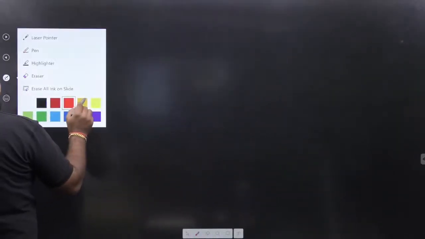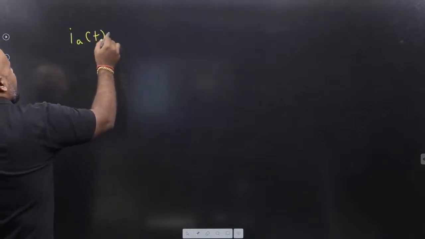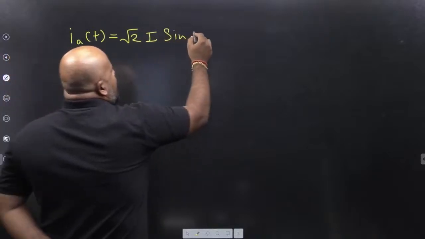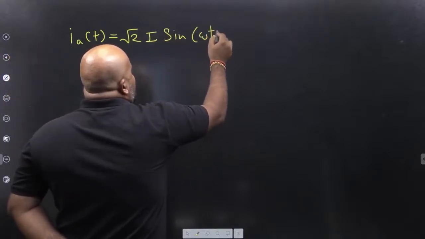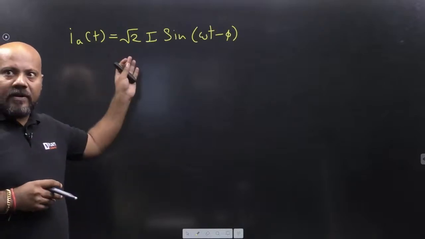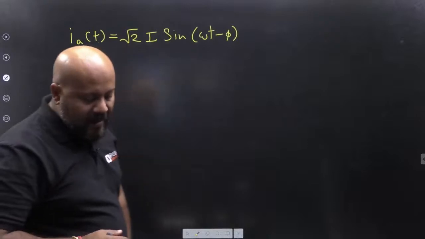Suppose you write the current for A phase. A phase current, suppose you are writing as root 2 I sine(omega t minus phi). So you have all the information for one phase. Can you write all the information for the rest of the two phases? Yes, because it is a balanced system.